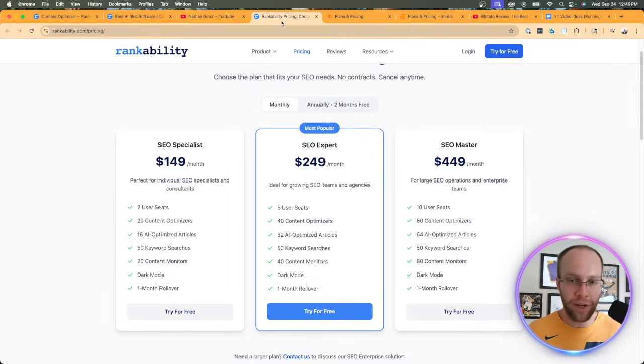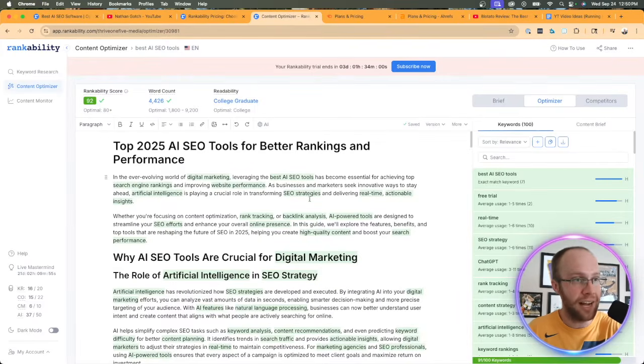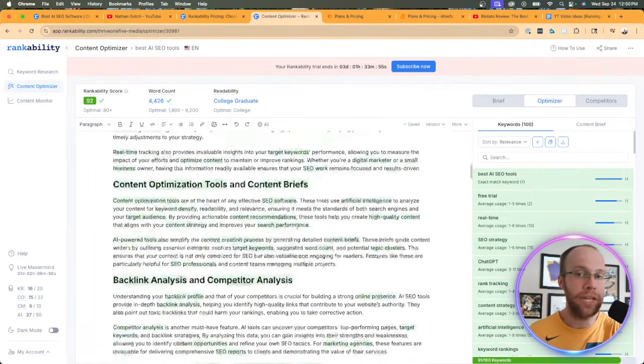Now, just my quick SEO analysis of the difference between Rankability's pricing versus what you pay for SEMrush or Ahrefs. I think if you're doing high value SEO, meaning that you want to do content optimization for high value keywords that are very lucrative, clients are paying you a lot of money if you're an SEO consultant or an SEO agency, I think the content optimizer here, if I go into my Rankability page with the content optimizer, I think this is the big selling point of Rankability, in my opinion.